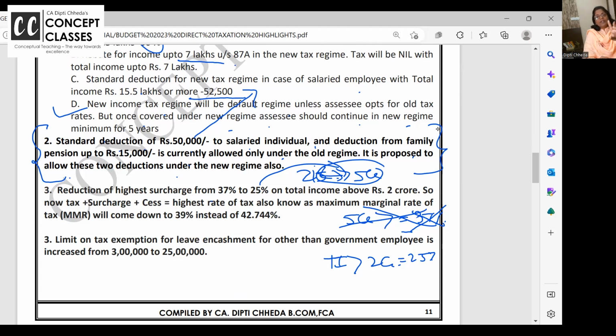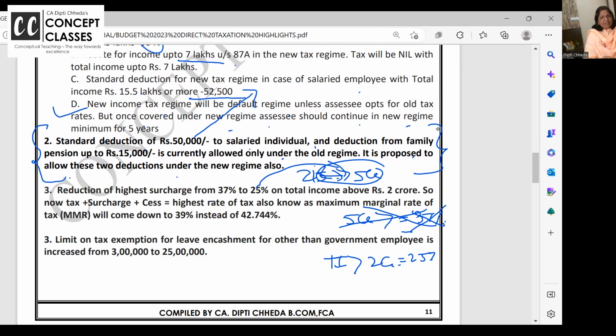It's not written here, I'm saying. 2 crore above till 10 crore, whatever your income is, the higher cap of surcharge rate is now 25%. 37% is not there. This is one of the welcome measures, and it is going to reduce your total tax.